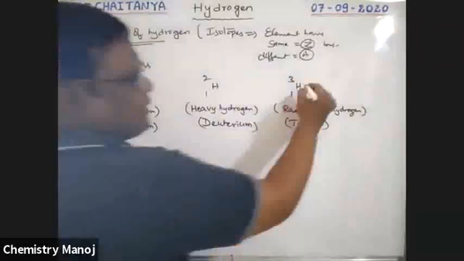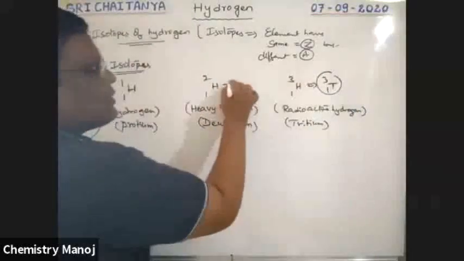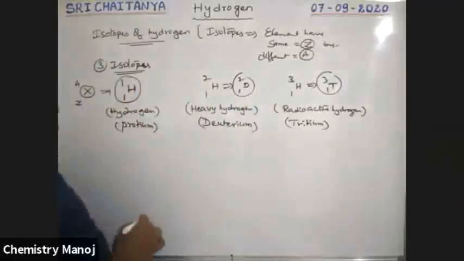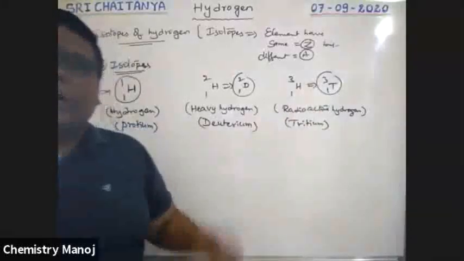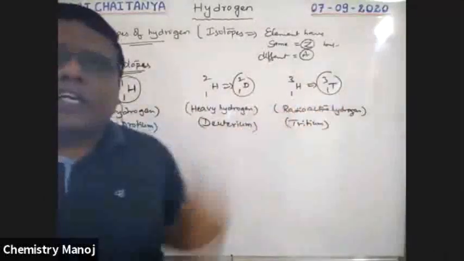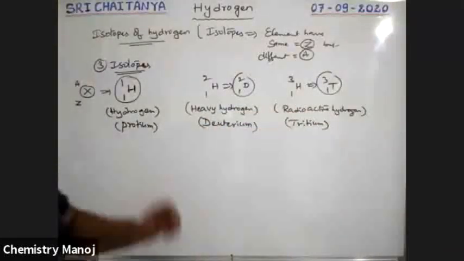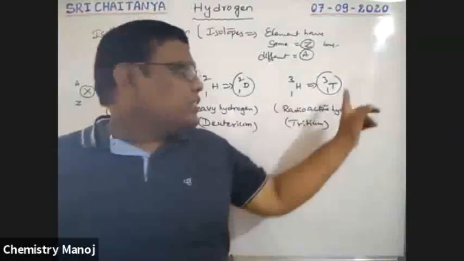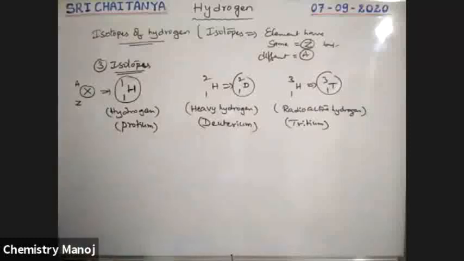So this is symbolized like this also, boys. 1T3. It is also 1D2. It is, no doubt, 1H1. 1H1, 1D2, 1T3 are the symbols for hydrogen, deuterium, and tritium. Tritium is the radioactive isotope of hydrogen. The smallest radioactive isotope of any element is this one, 1T3. Tritium is the radioactive isotope.